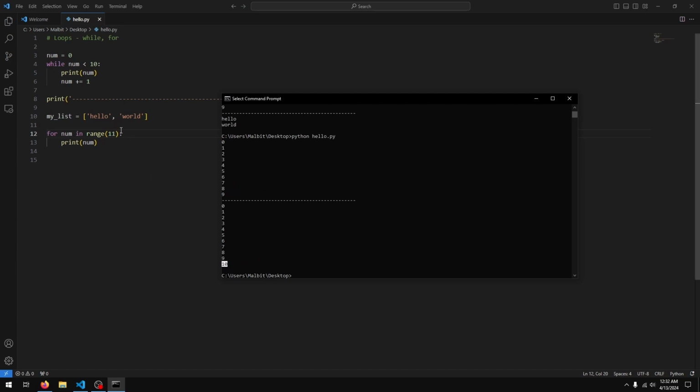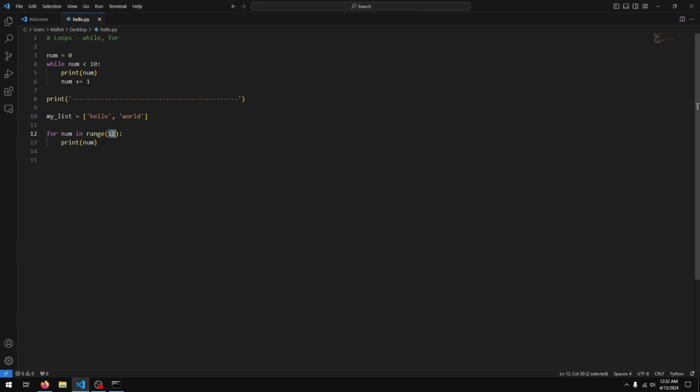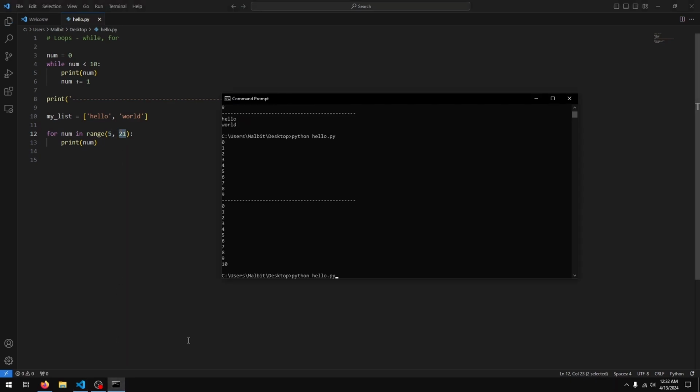And you can see we get 10 now. If I wanted 20, I would have to say 21. So basically one more than the number of elements you want. But what if I wanted my numbers to start at 5? Well then, before 21 I would just put in 5 separated by comma. So now my numbers would start at 5 and go up to 20. So you can see 5 through 20.